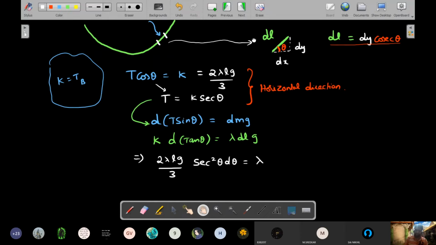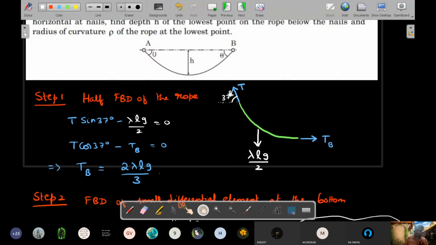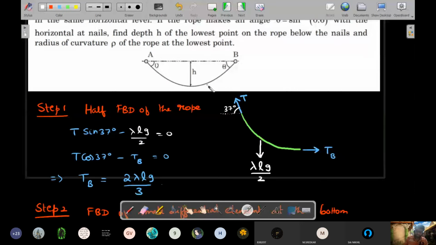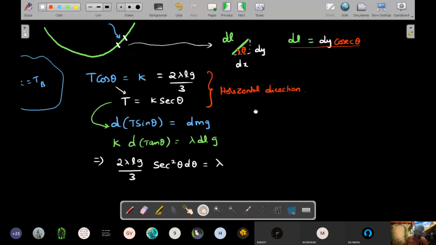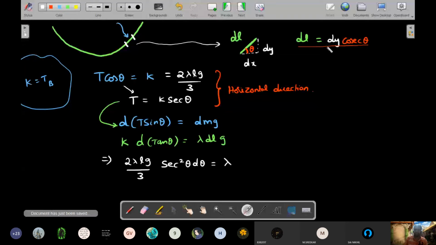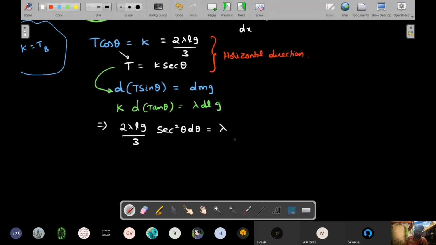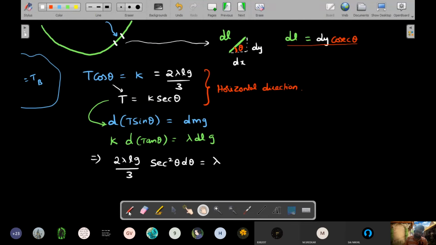The reason is very simple. Sum of all dy's in the question. Imagine I'm having one dy here, one dy. Dy's are vertical components. Sum of all dy's will give me that height, and that was the agenda. That's the reason why I wrote on the sidelines, so that I can build an integral in dy and integrate. Integration of all dy's gives you the height between the two. So that's the reason why I'm going to eliminate dl in terms of dy. Okay. Right. There's a reason for everything that we are doing today.